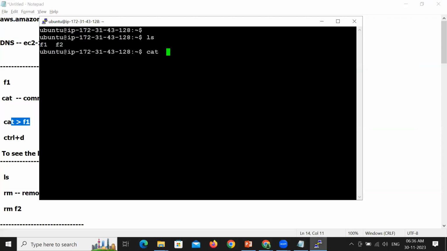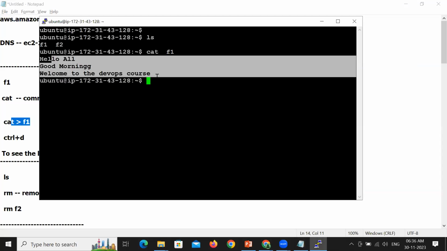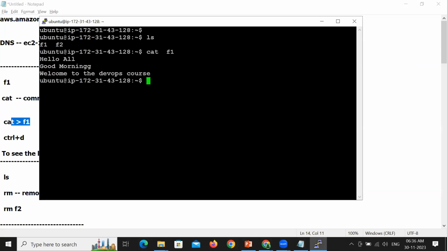I want to see the content present in the file F1. So don't use the greater than symbol. Please just use cat F1. So Jagadish, this is the content we have in the file F1. Okay. So when the file is already there, you want to create one more file with the same name. Am I right, Jagadish?